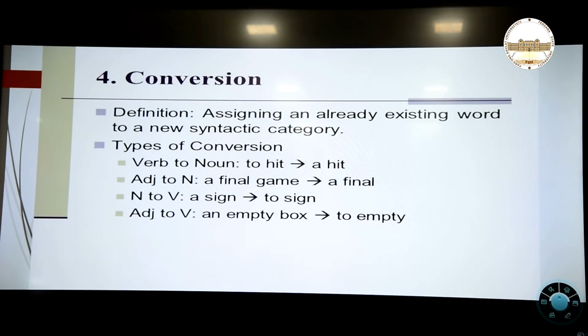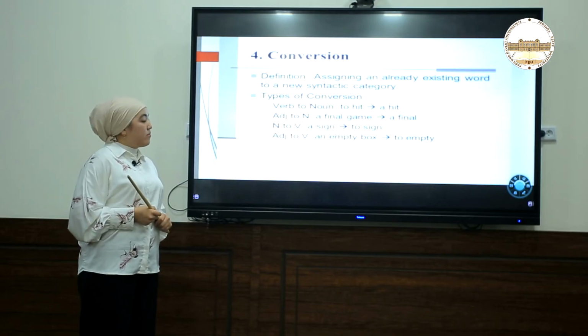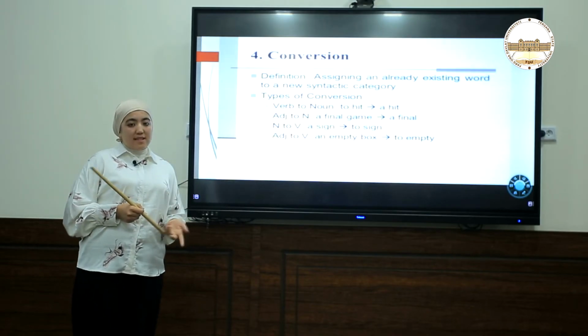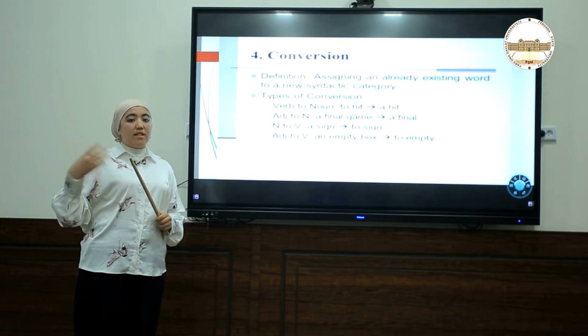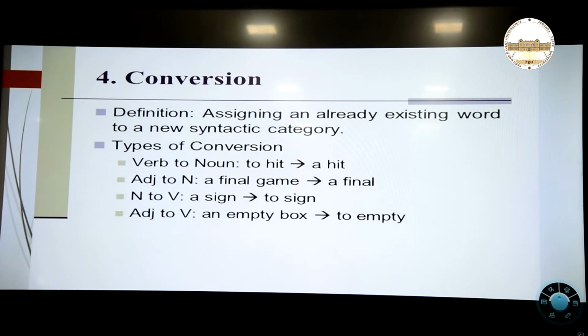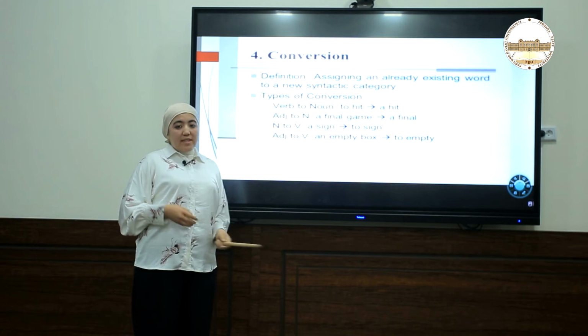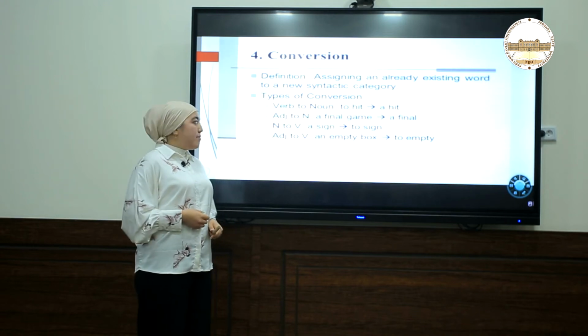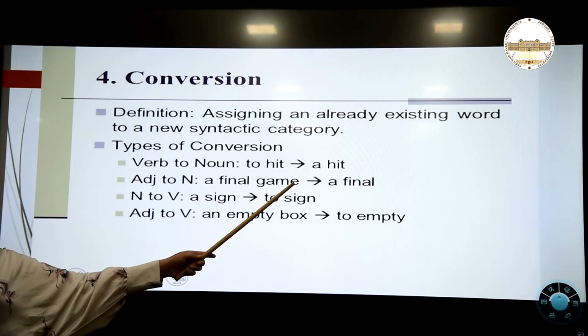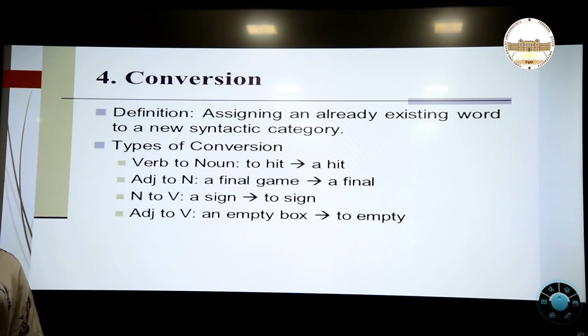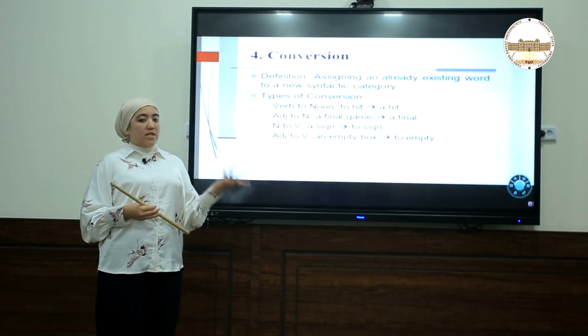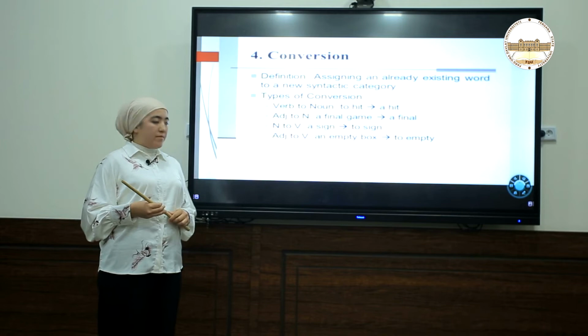And conversion. The next type of word formation is conversion. What is conversion? Conversion is assigning an already existing word to a new syntactic category, to a new part of speech. For example, hit was first accepted as a verb, but after some period it was changed, accepted as a noun also. Now we can use this word as both noun and verb.